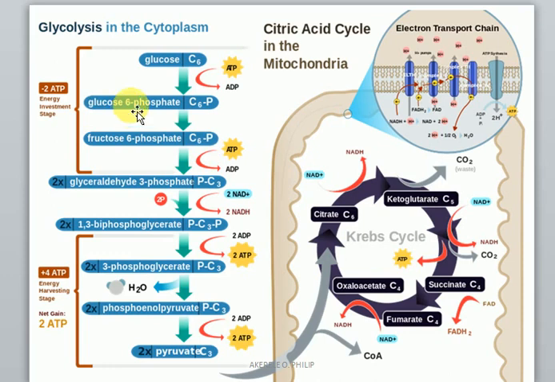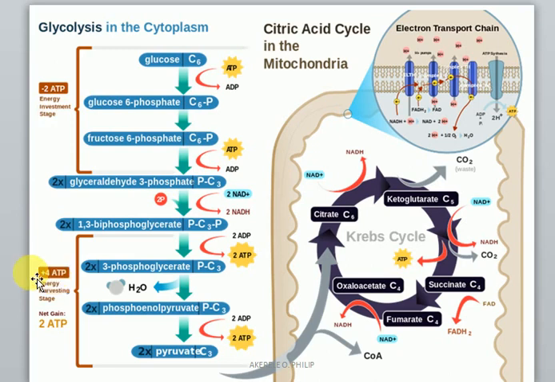The glucose will be broken down in the cytoplasm by a process called glycolysis. To form this first stage, 2 ATPs are used. Then at the end, we are able to form 4 ATPs.